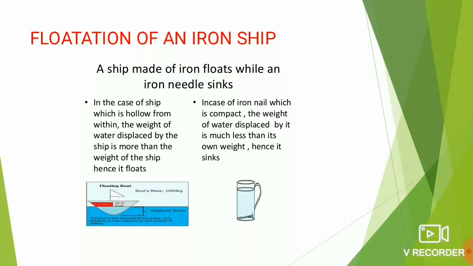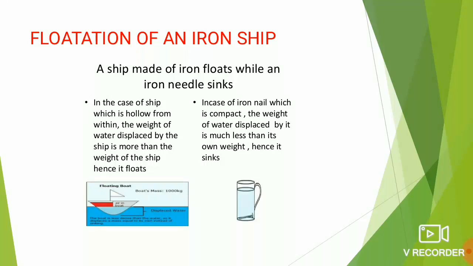If we take an iron nail and the case of an iron ship, an iron nail in most cases submerges inside the water, it sinks. And iron ships, we have seen, they float while taking huge loads. So how is this possible? An iron nail made up of iron sinks in water but the ship does not.